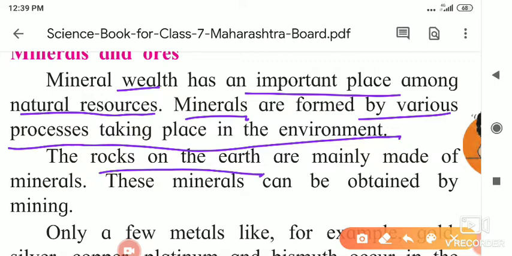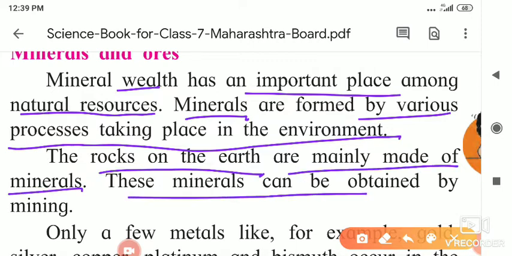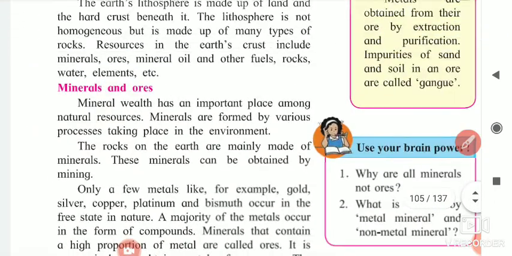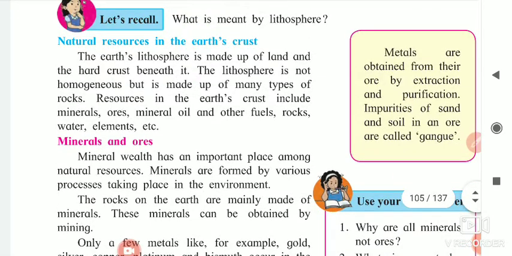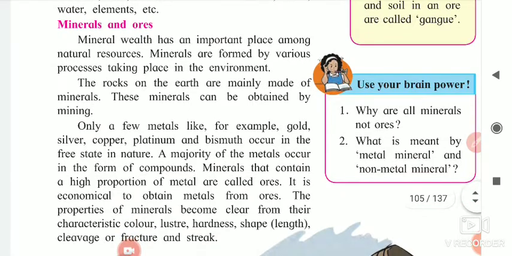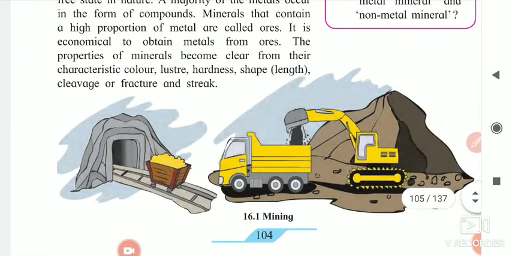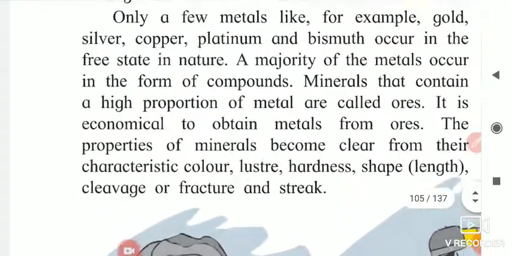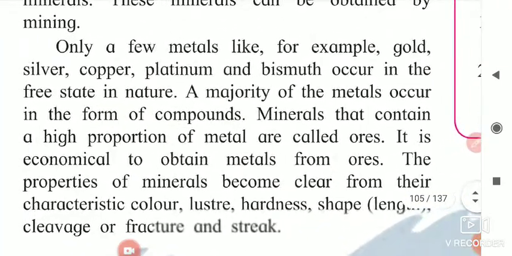The rocks on the earth are mainly made up of minerals, and these minerals can be obtained by mining. In mining we get the rocks, and the minerals are present inside the rocks. And how are we getting that? By mining.